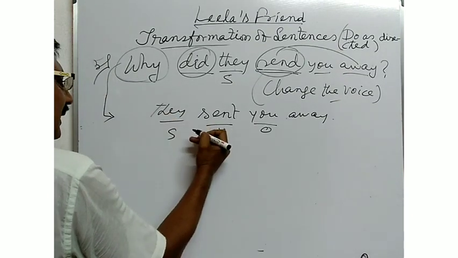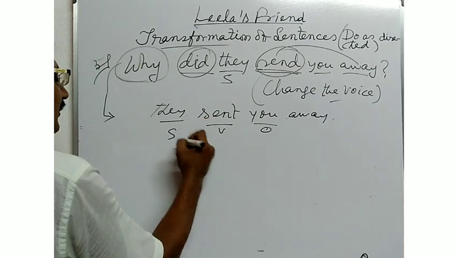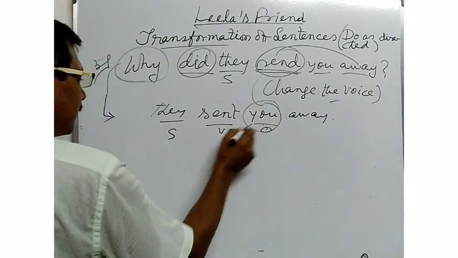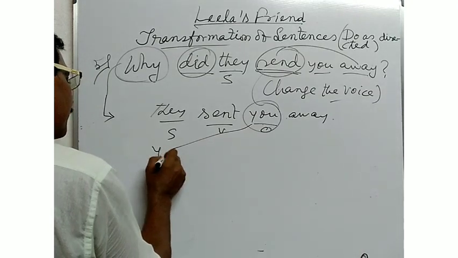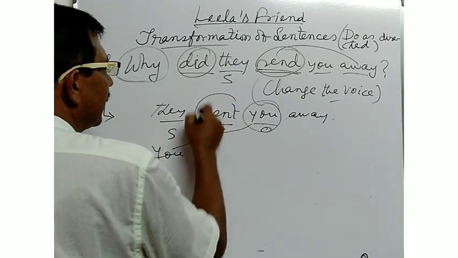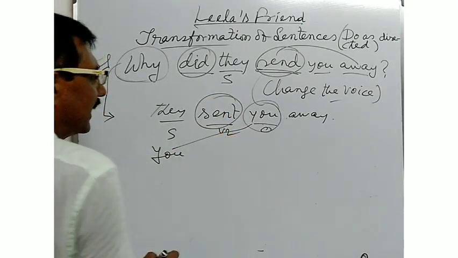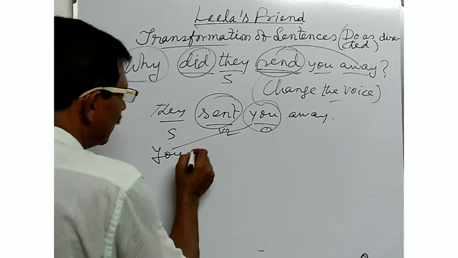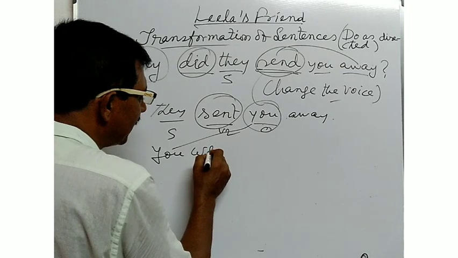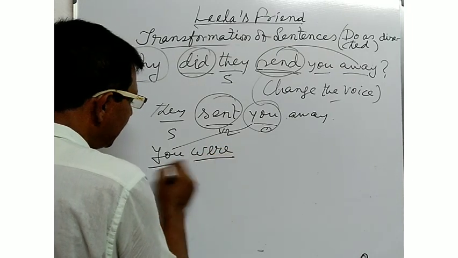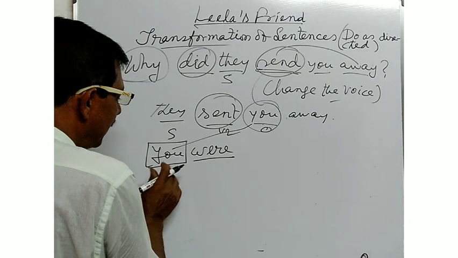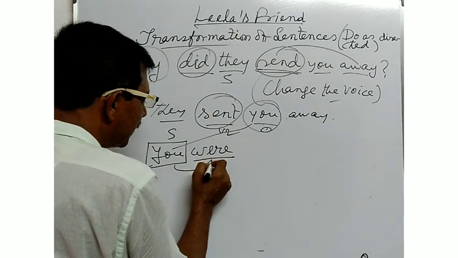Now convert the sentence into passive formation. Here you is the object, which has been converted into the subject. As it is the V2 formation, that is, past indefinite tense is used, you will have to use the verb was or were. As the subject is you, you will have to use were.